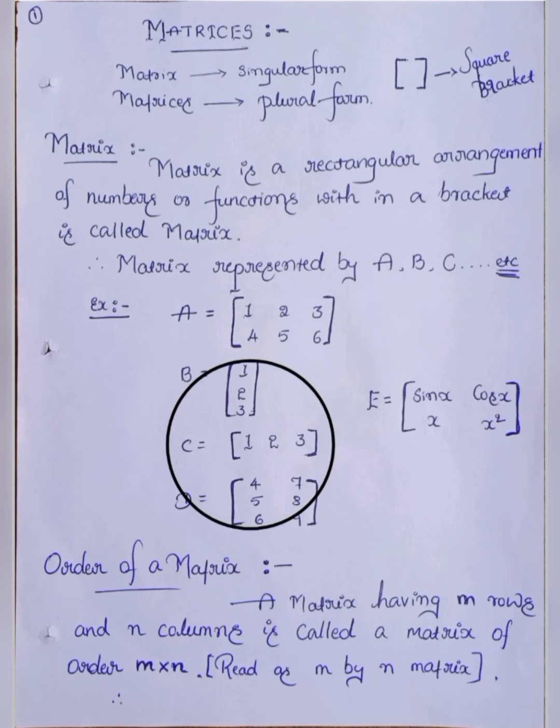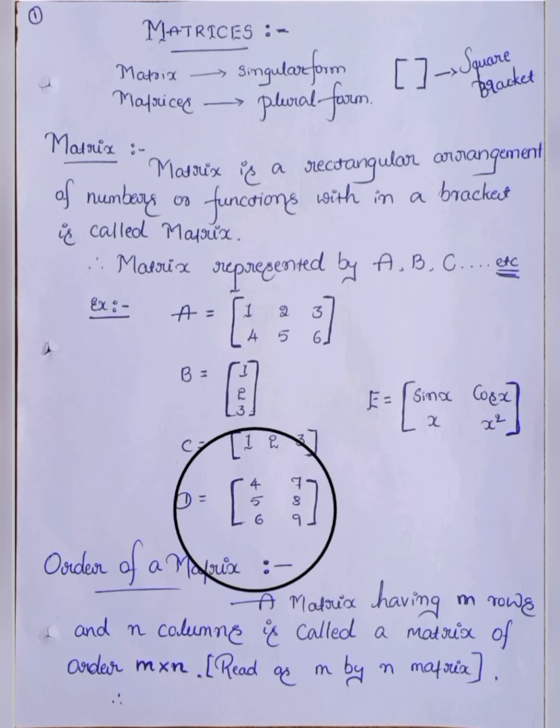Next, matrix capital C equals 1 2 3, a matrix. And capital D equals matrix 4 7 5 8 6 9, a matrix.